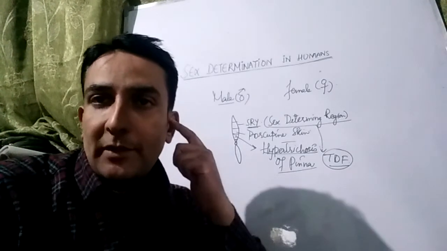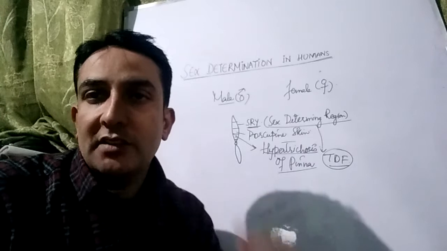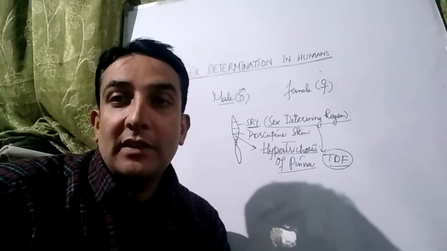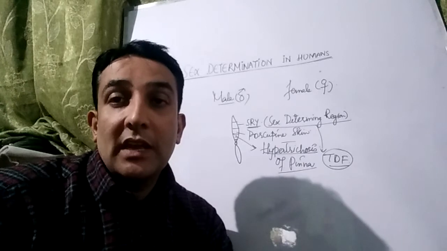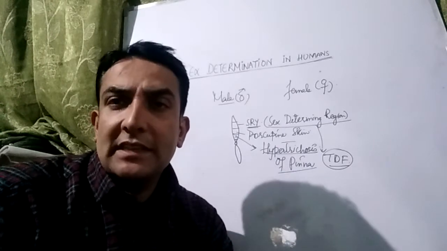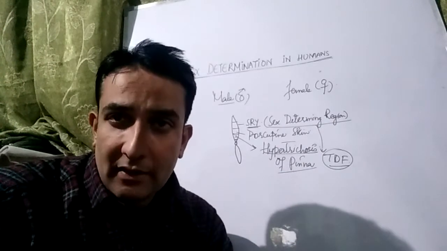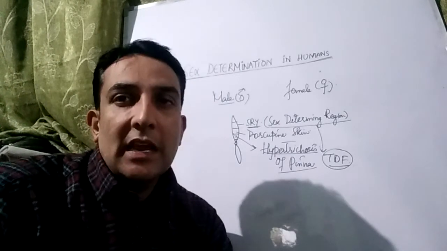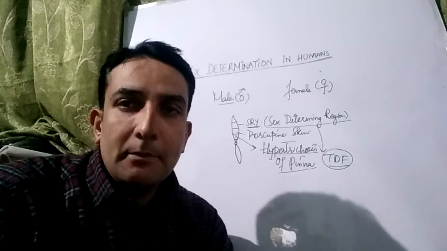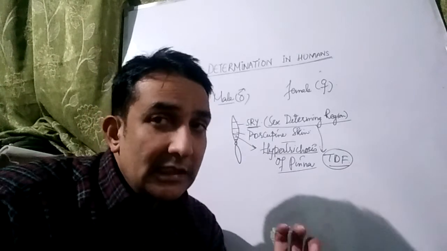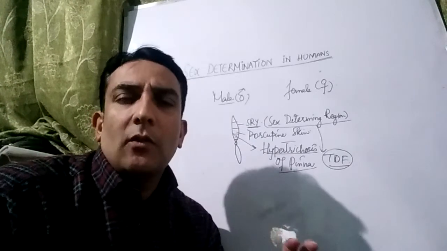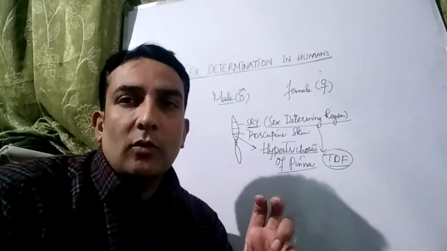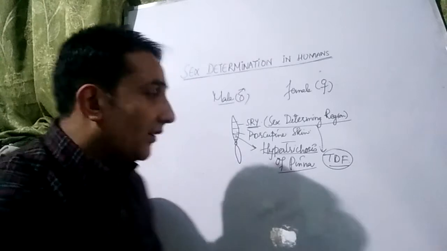On the external ear of the males, you will see there are more hairs as compared with the pinna of the females, which have no hairs, or rather very few hairs, and this is determined by one of the genes present on the non-homologous region of the Y chromosome, which we call the gene determining hypertrichosis of the pinna. And you will see these genes which are particular to the Y chromosome, which are present only on the non-homologous region of the Y chromosome, are known as Holandric genes.